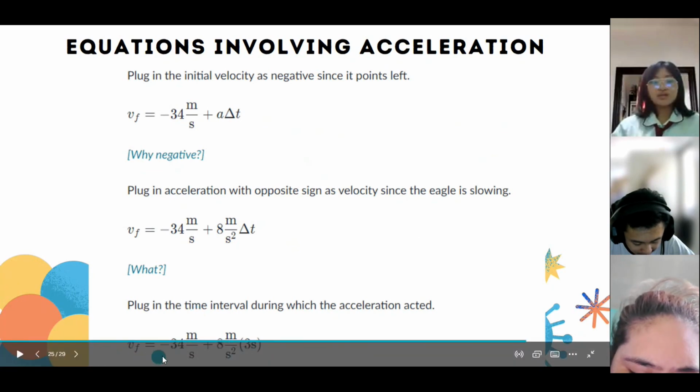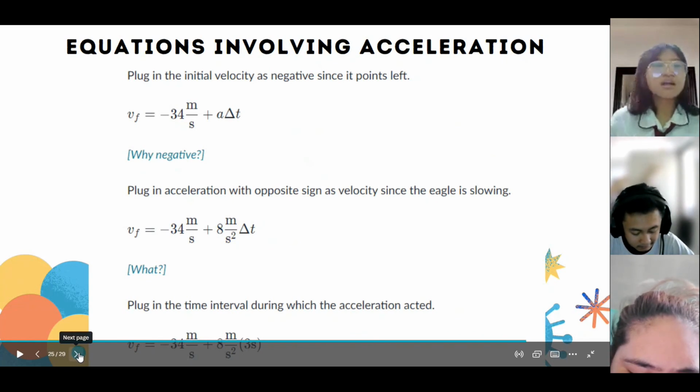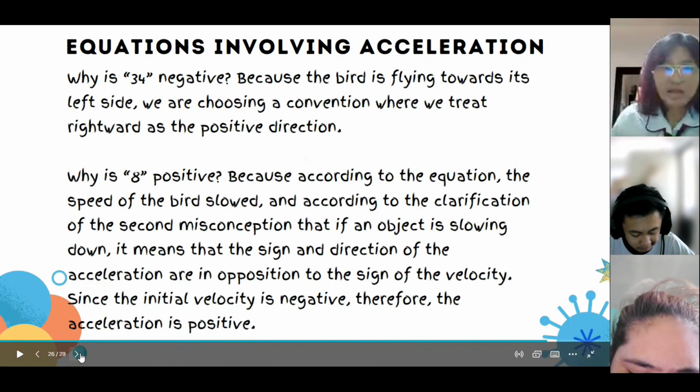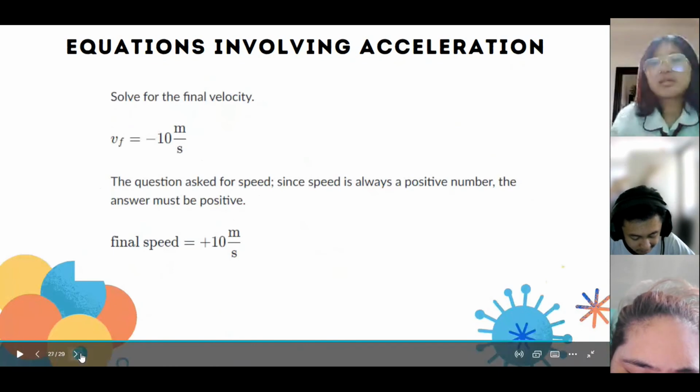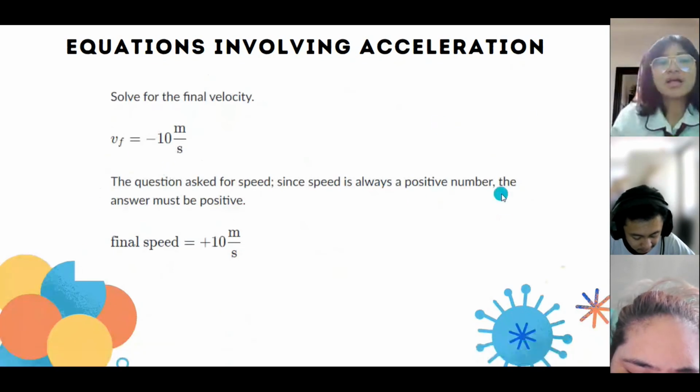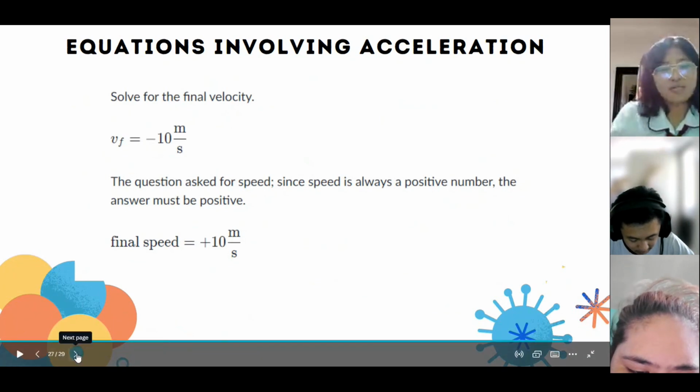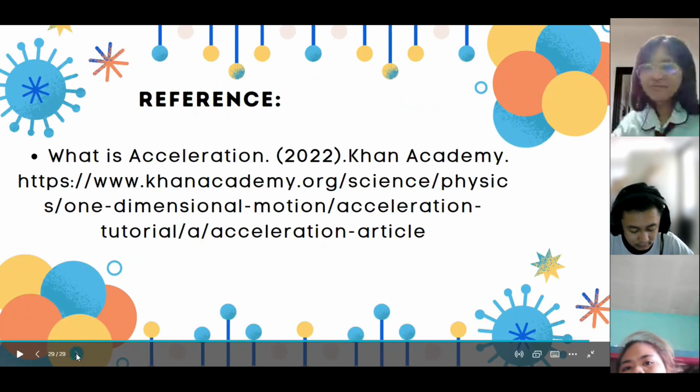Final velocity is equal to negative 34 meters per second plus 8 meters per second squared times 3 seconds. It is equal to negative 10 meters per second. The question asks for speed. Since speed is always a positive number, the answer must be positive. So just change the negative 10 to positive 10 meters per second.